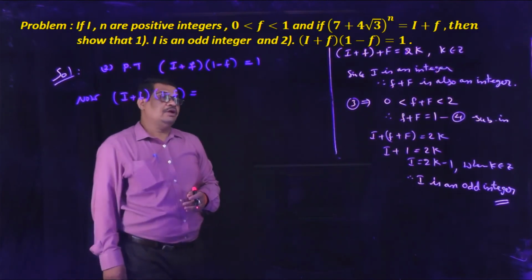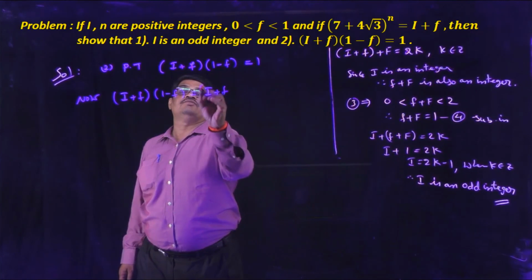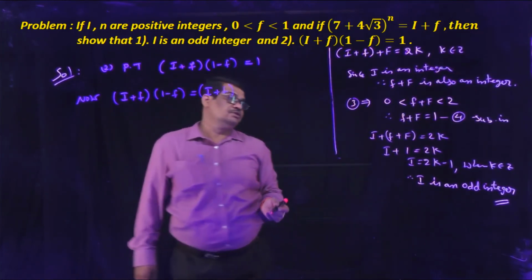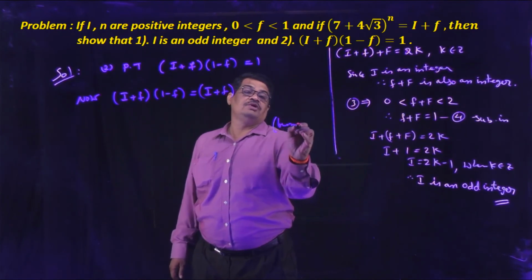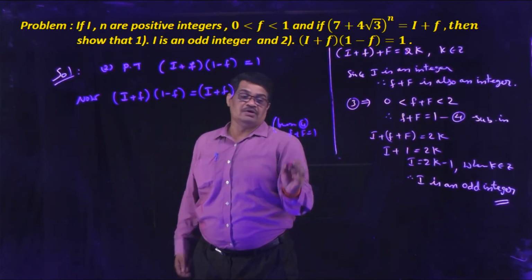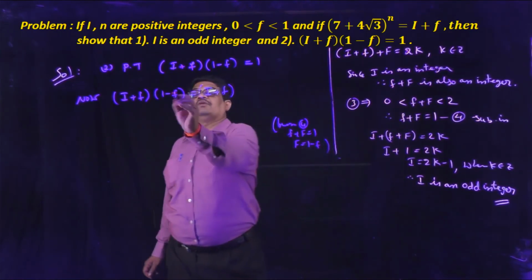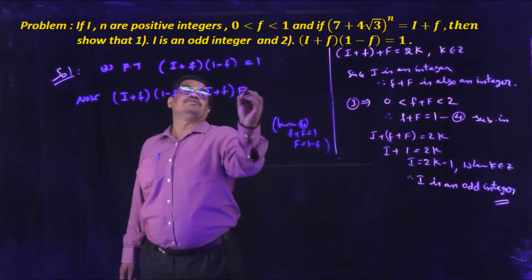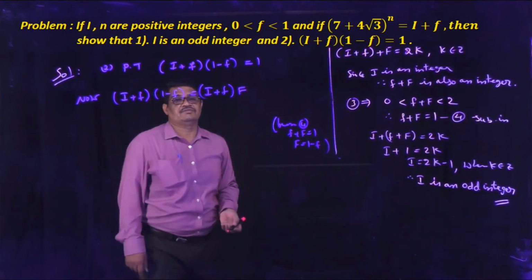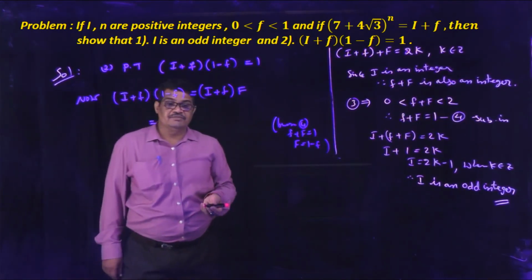What is 1 minus f? From equation 4, small f plus capital F is equal to 1, so capital F is equal to 1 minus small f. This 1 minus small f can be written as capital F. And what is I plus f?